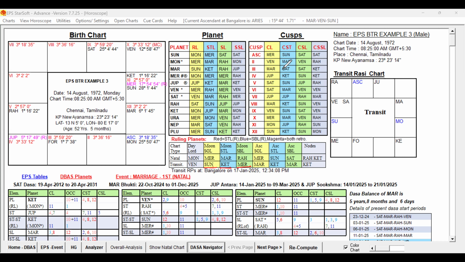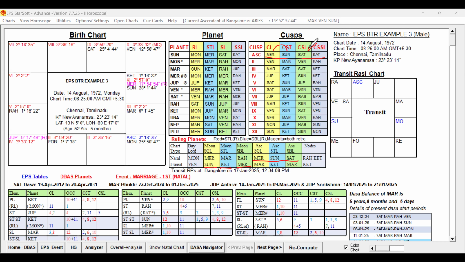If you look at the ruling planets for the given birth time, the ascendant sign lord is Mercury, star lord is Sun and Saturn. This is what is given here: Mercury, Sun, and Saturn. Sublord is also Saturn. So Mercury and Sun are present. Even if they are not present, we need not bother. If Mercury, Sun are not there in the ruling planets, we need not bother, because that is not important.